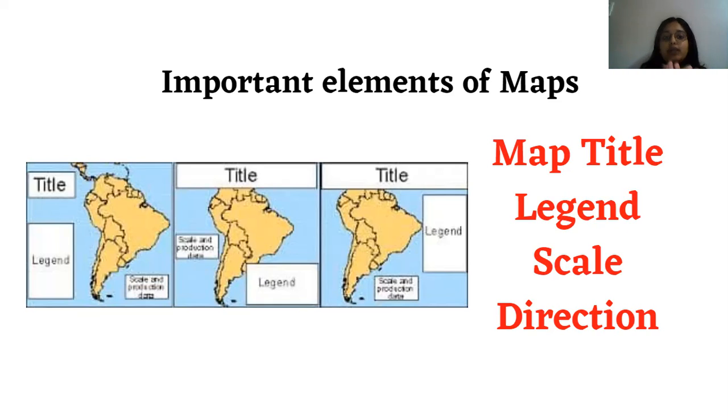These are the important elements of a map. Four important elements: map title, legend or key, scale, and direction.